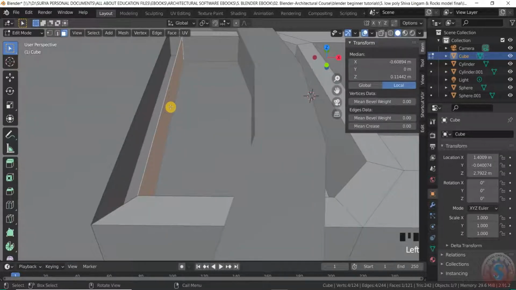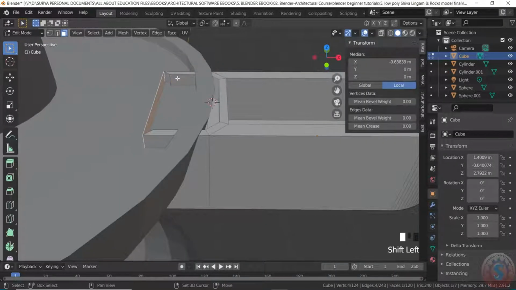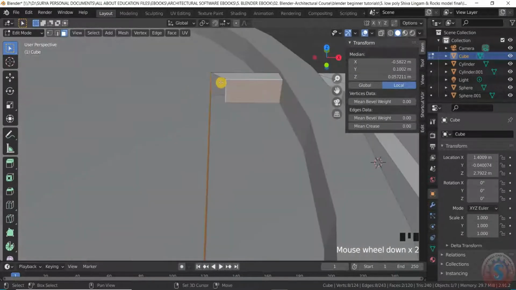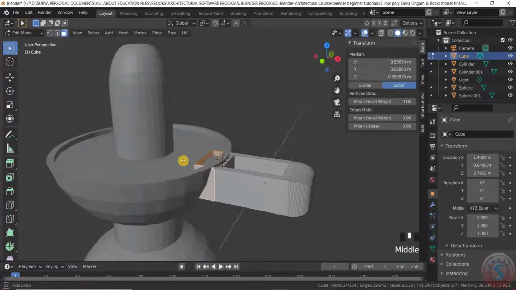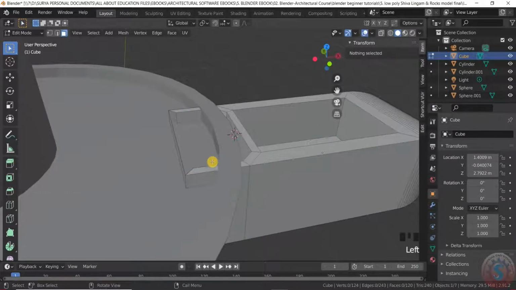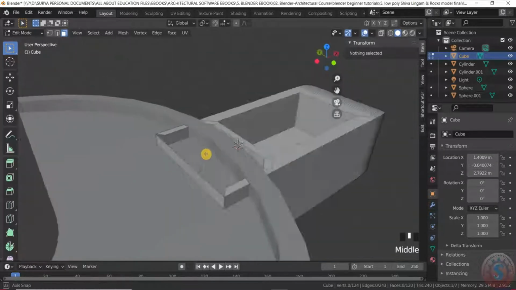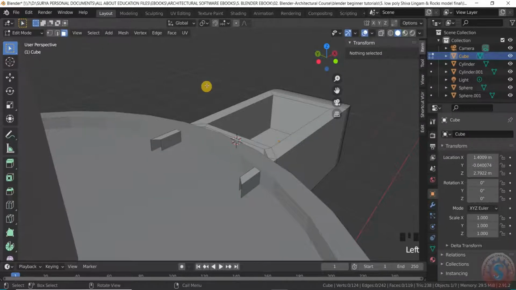You can also delete by pressing on the X, by using the shift and select all of the faces. Already it is separated. Separate the face and X and face.